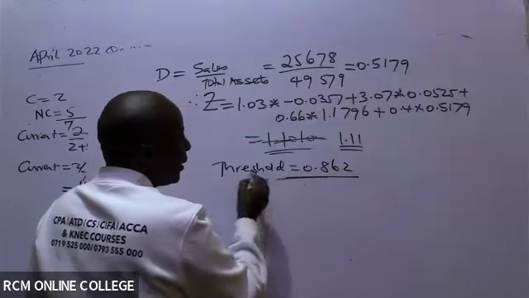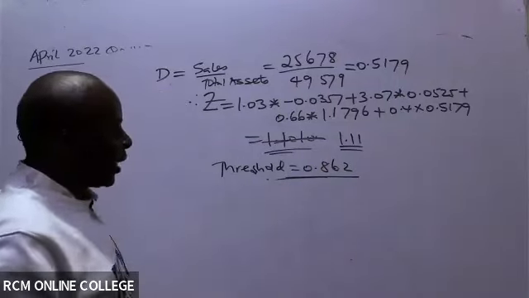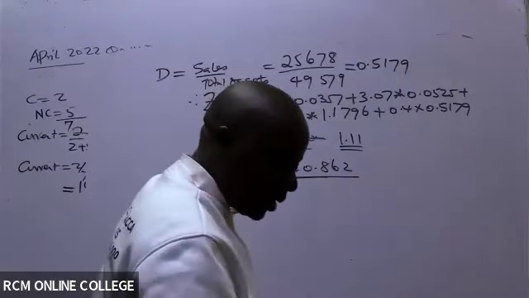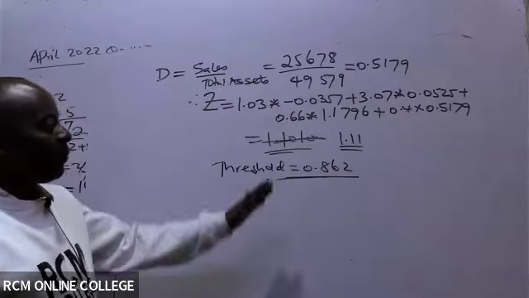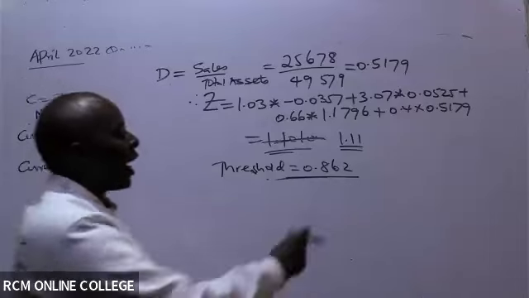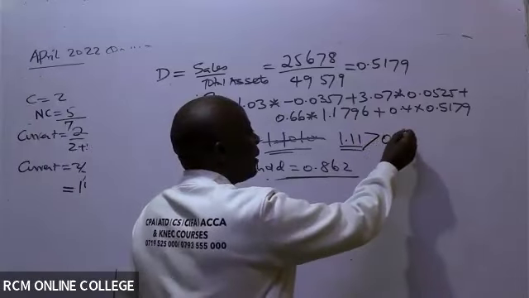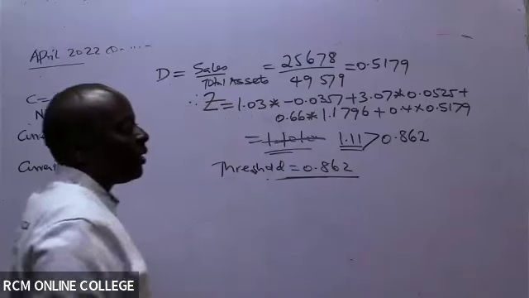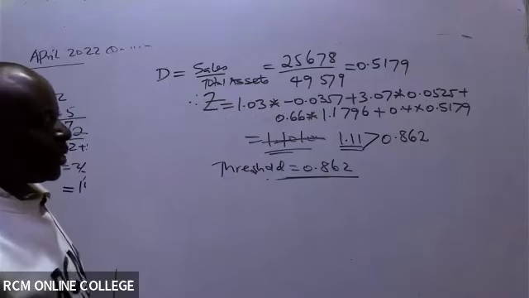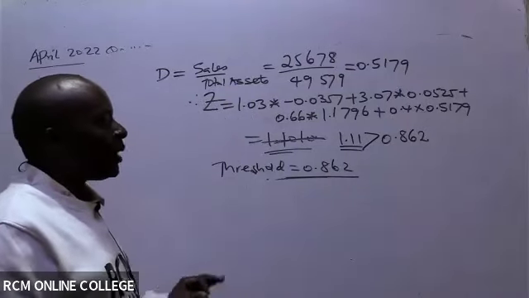This one you cram. This is the benchmark. And our 1.11 is more than 0.862, meaning that the firm is liquid.